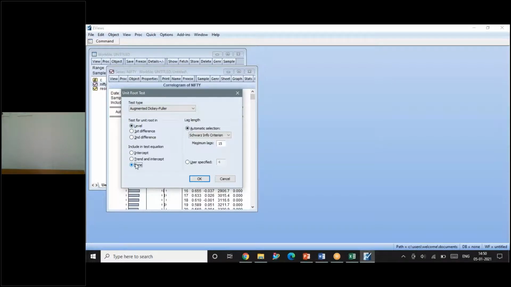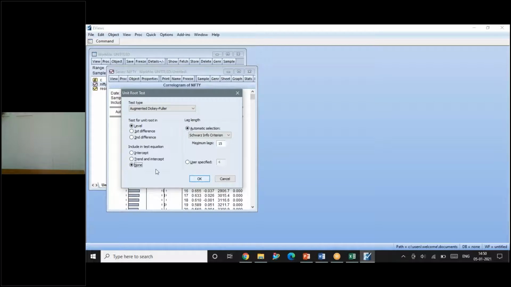I will give you another example. I plotted Nifty data. It is having a random walk without drift pattern. Nifty can also have random walk with drift when, instead of plotting Nifty for a short period of time, I take 10 years of Nifty data and plot it in one graph. The graph definitely will have an upward trend. So it will have randomness, and at the same time it will show an upward trend. It will not revert back to its mean. That time I have to use intercept. Okay, hope it is clear.